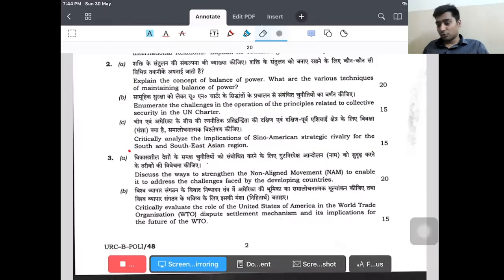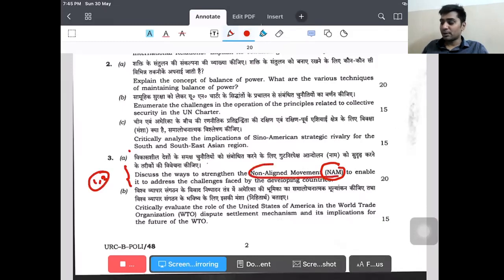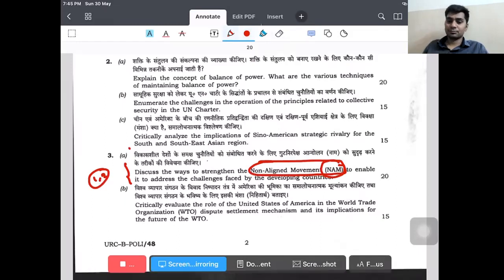But again, if you look from the realist perspective, until and unless the structure of national security or the international order is changed, there is not going to be a peaceful guarantee. Or in order to make NAM work efficiently, you should definitely have some structural changes across the region or across the globe. So you can tell that from that perspective. That is one or two points you can write in this answer, again from the perspectives. But again, you have a separate topic called NAM where you will be reading about other topics, right?